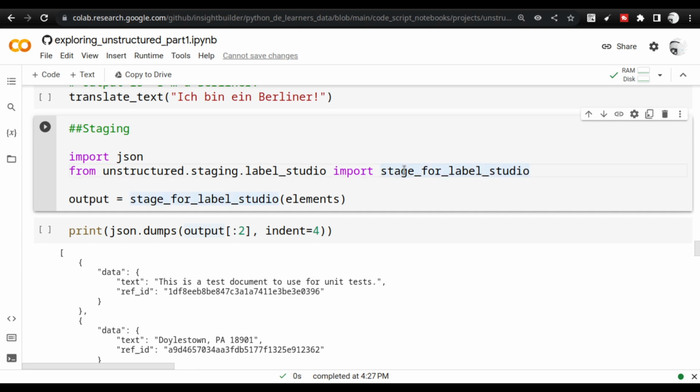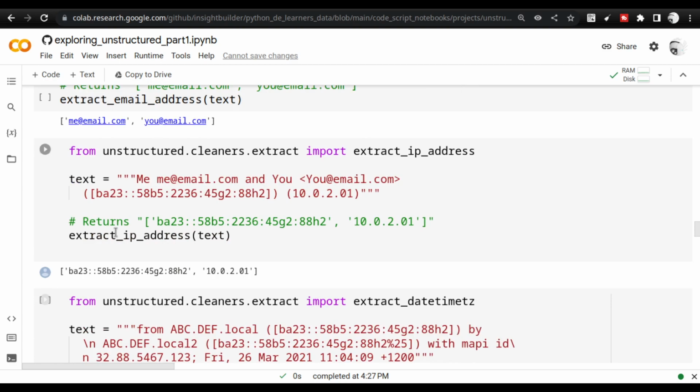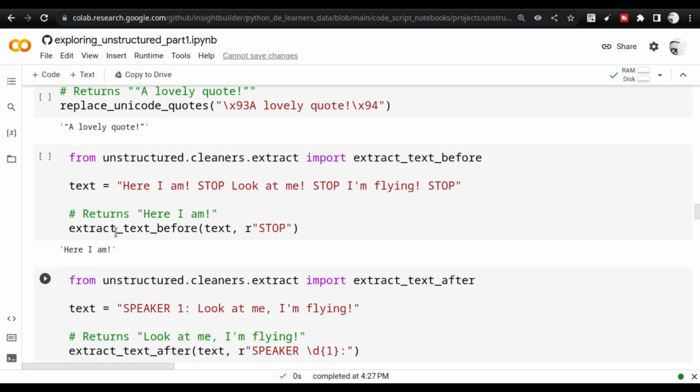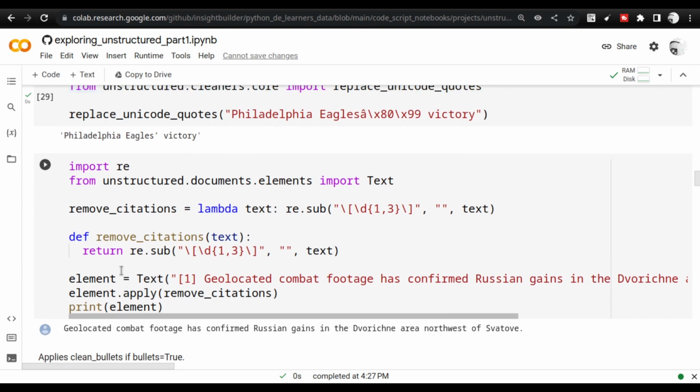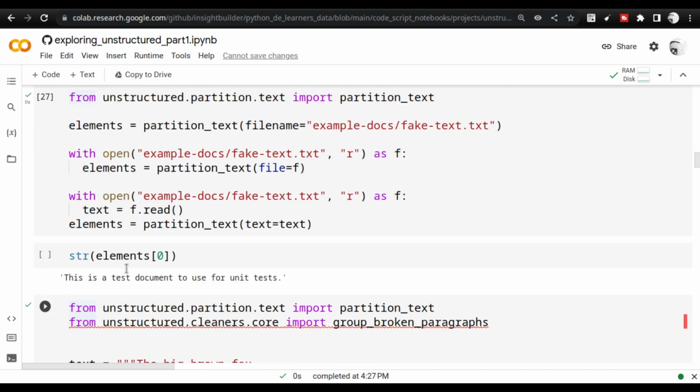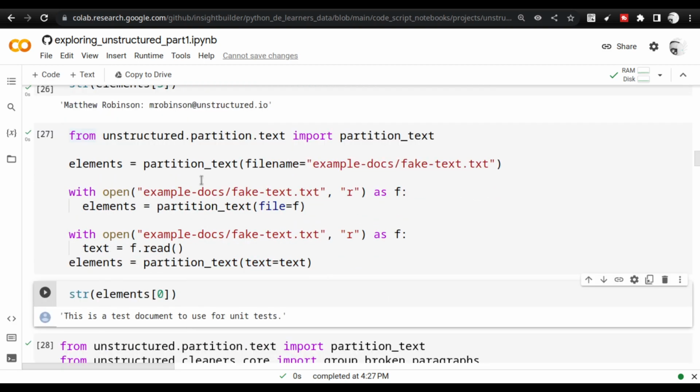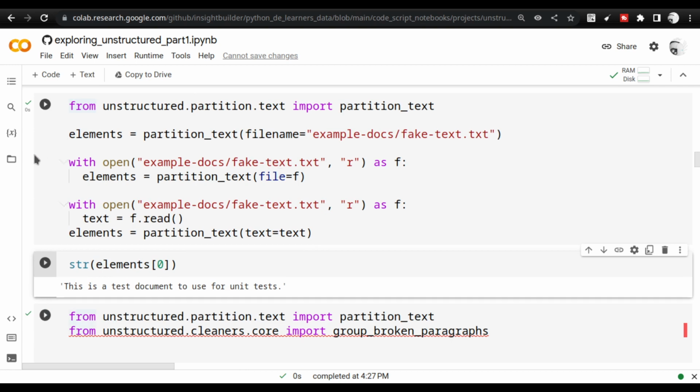That will really help you to troubleshoot if there is any problem. I have been facing a couple of troubleshooting issues myself. So ensure that, although this might look very simple, where I'm just showing you to use this function and send the elements, these elements are created from this particular text. So where is the text that we created? Just a moment. Yeah, the elements are created from the text that we pushed in, the fake text that we pushed in.